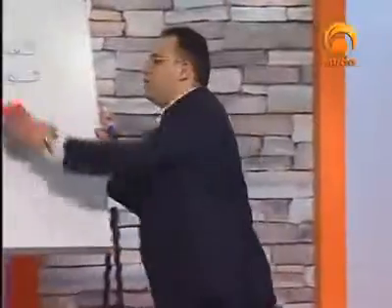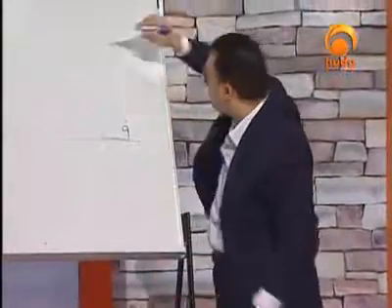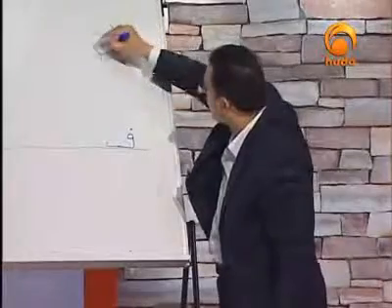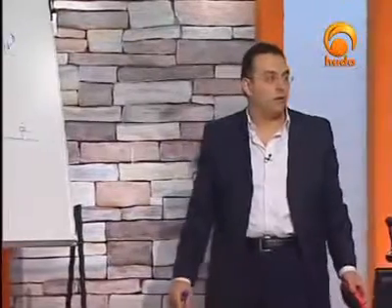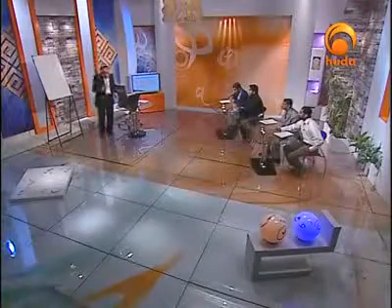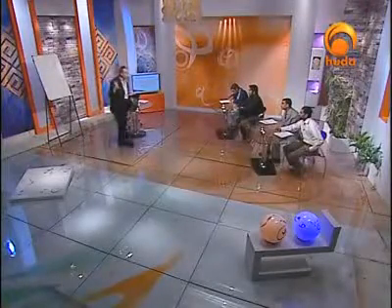For the word safha, which means page in English. Okay, let me just start with that. How many letters do we have in the word safha? We have four. Sa, fa, ha, and ta, which is called ta marbuta. Is that correct? Yeah. Exactly, right. I think we did not discuss ta marbuta, but we can discuss that in the second part of our program. Four letters. How many emphatic letters do we have here in this word?